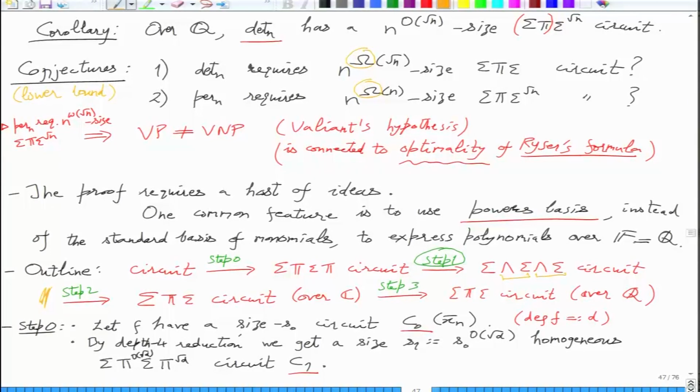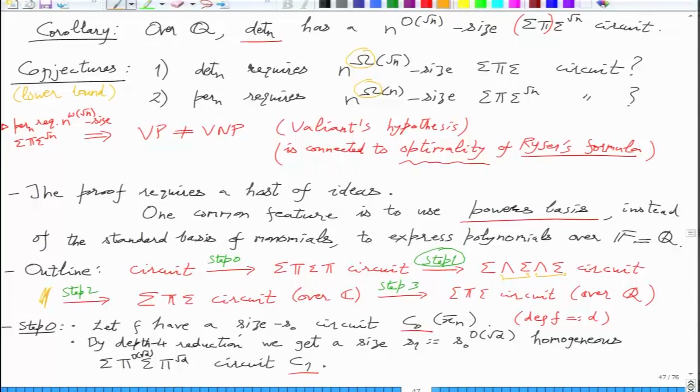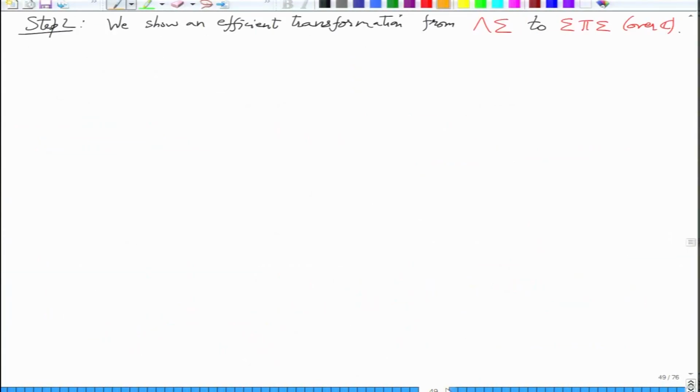You club them into sigma pi sigma by sigma by sigma, getting depth 4 again, which you don't want. So why are we doing all this? You will see that while we do this conversion simultaneously, you will get to depth 3 and not back to depth 4. You will see why from the trick.